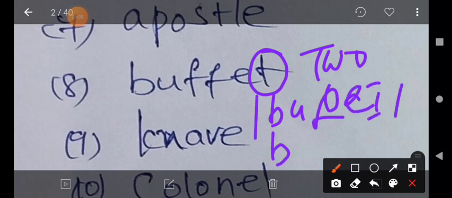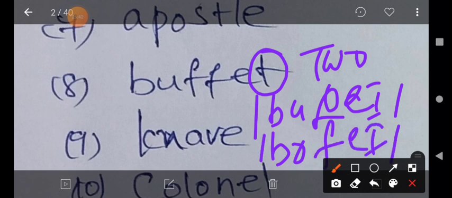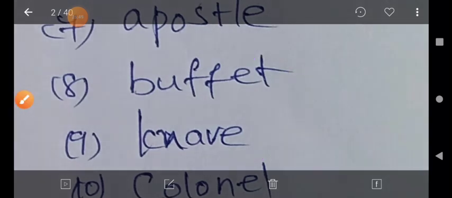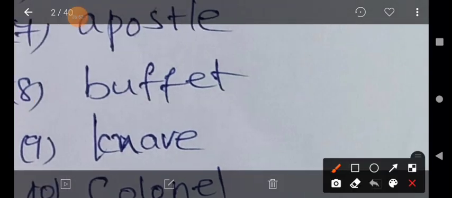Second one is buffet system or buffet system. Both are correct. Generally we mostly use buffet. The T is silent in buffet. What is the meaning of buffet?